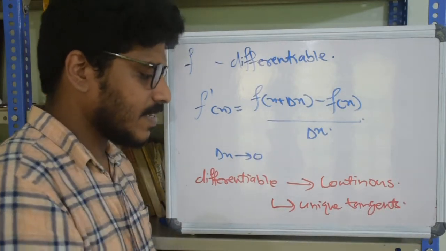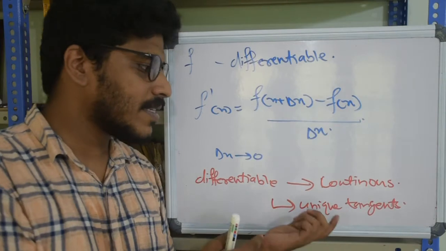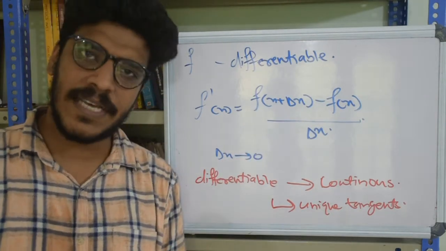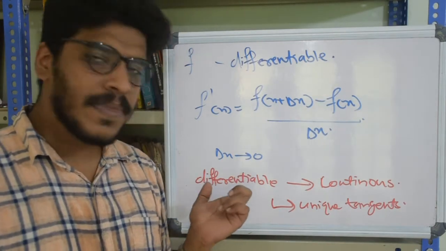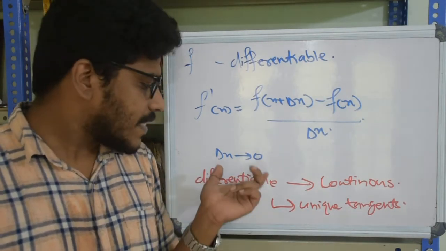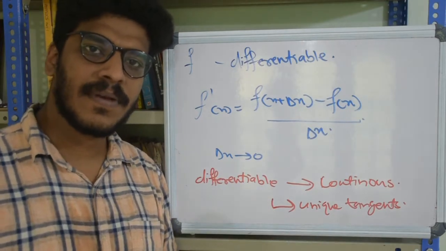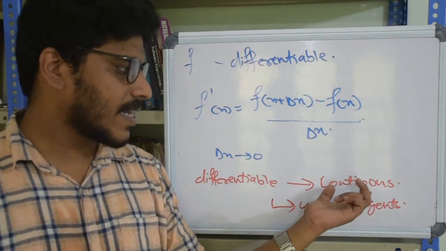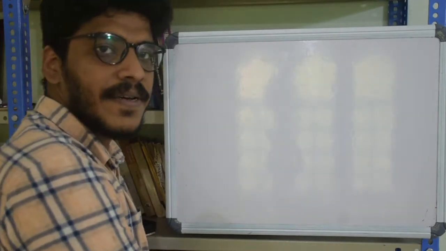See, we have seen the tangent line to the graph of a function. We know how to evaluate the slope. We have seen that the slope of the tangent and derivative are almost the same. And if a function is differentiable, the graph of such a differentiable function will have unique tangents everywhere. Right. So, this is how differentiability is directly connected to continuity and tangents. Now, let's see a practical application of this in economics.